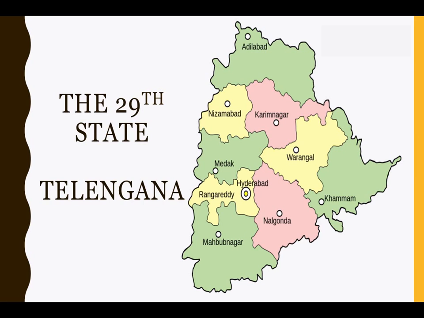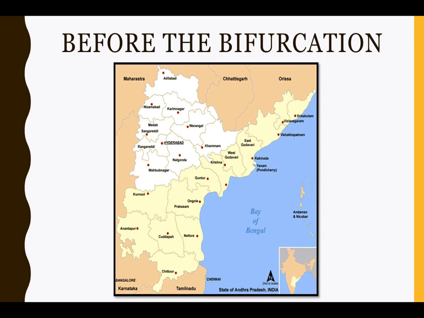The major cities include Hyderabad, Warangal, Nizamabad, Khammam and Karimnagar. The northernmost district is the Adilabad district, and the southernmost district is the Mahbubnagar district. Before the bifurcation, this is how the Andhra Pradesh map was, and the area adjacent to Maharashtra is what has become Telangana of today.